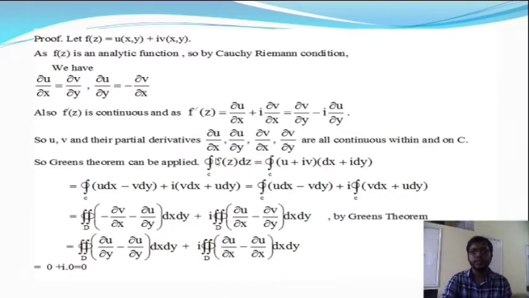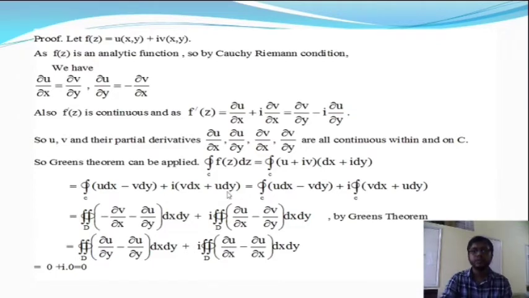So the integration over C of f(z) dz gives the integration over C of (u plus i v) into (dx plus i dy). Now separate the real and imaginary parts of this function. We will get the integration over C of (u dx minus v dy) plus i into (v dx plus u dy).